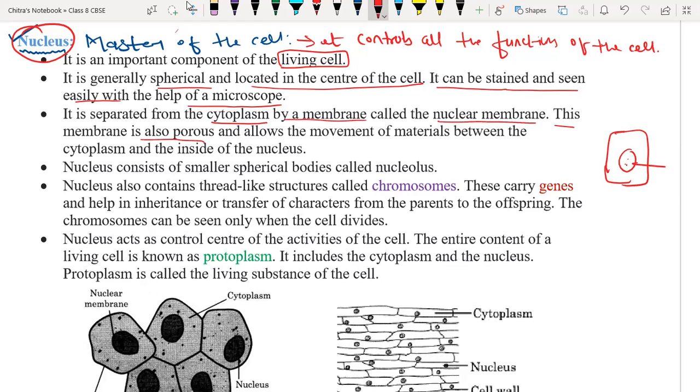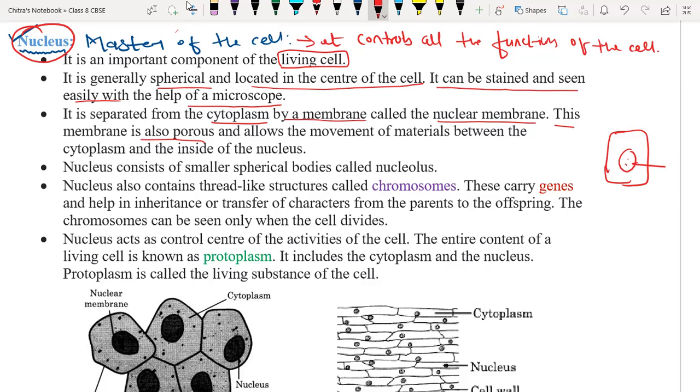Why? Because during cell division, DNA creates messenger RNA, and that messenger RNA comes out from the nucleus through the nuclear pores. That's why the nuclear membrane is porous in nature. It has small pores in it.